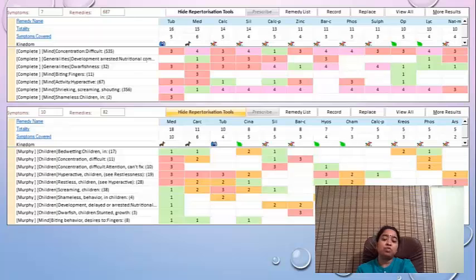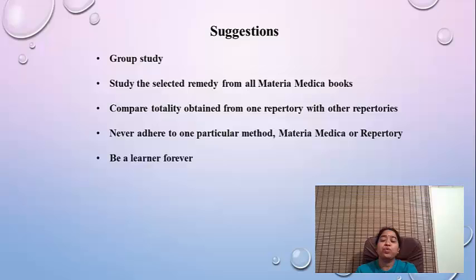It was very difficult for me to choose the remedy in this case, but as I told you, the knowledge of Organon really helped me. So this is what I need to convey, I want to emphasize your knowledge of Organon in this particular case. Now I have a few suggestions for you.